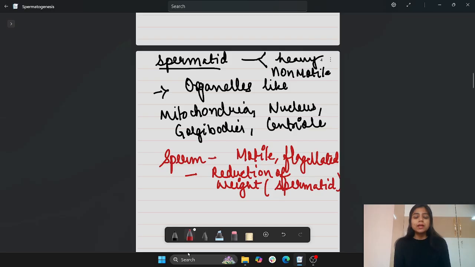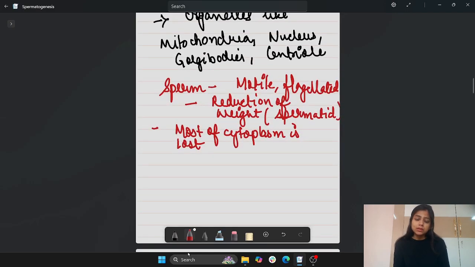Also, we need to understand that a lot of cytoplasm is lost during this process of transformation. Most of the cytoplasm is lost, but a little amount remains present around the head as well as the middle piece.